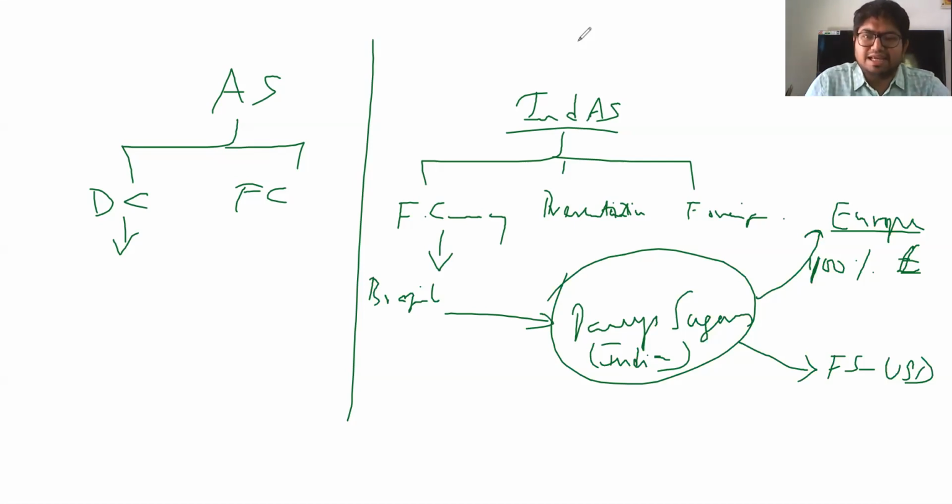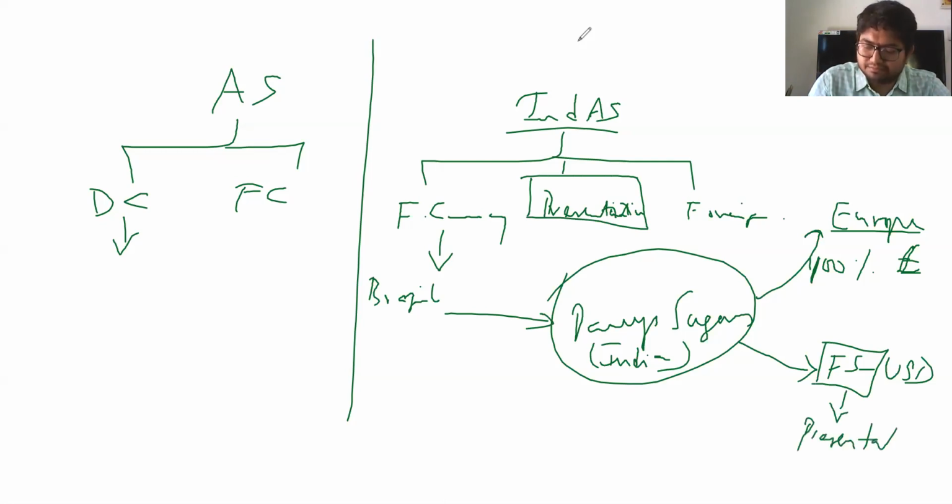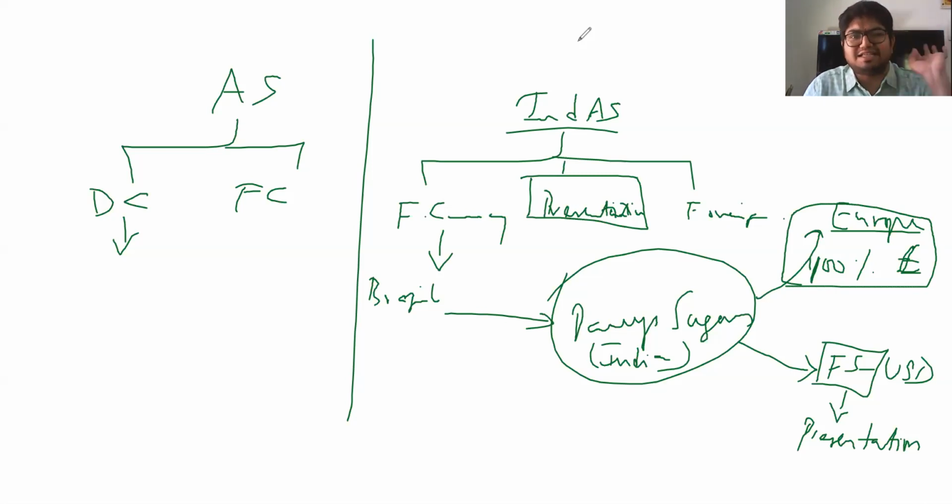Now, the currency in which I prepare my financials is what I call the presentation currency. That is the currency in which I prepare my financial statements. So USD becomes my presentation currency. The currency in which I generally operate, which will impact my operations of the business, is what I call the functional currency. For me, functional currency right now is European, whether pound or euro. And apart from these two currencies, any other currency is foreign currency for me.